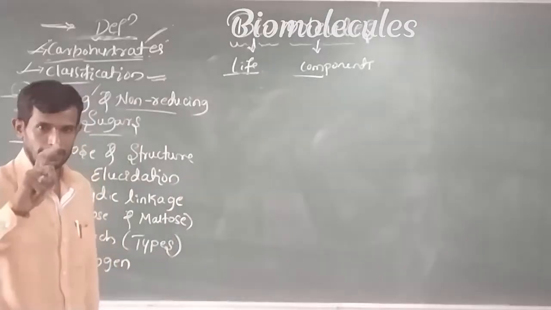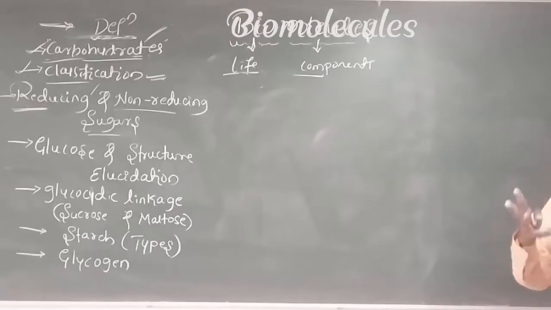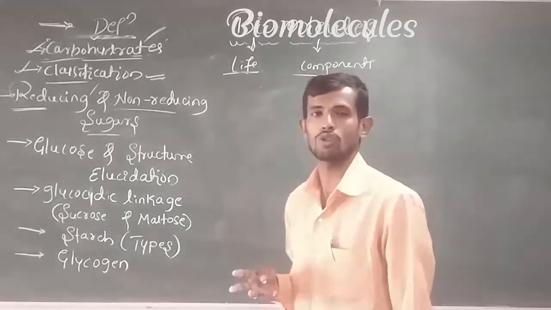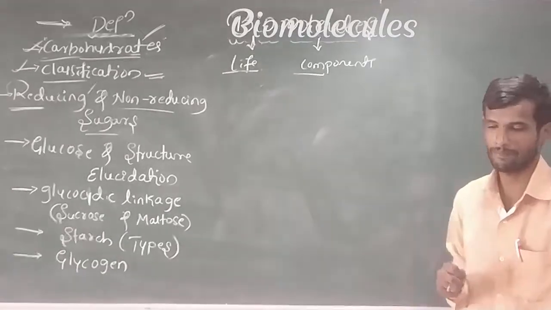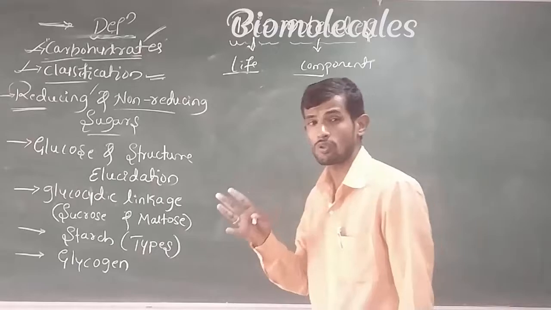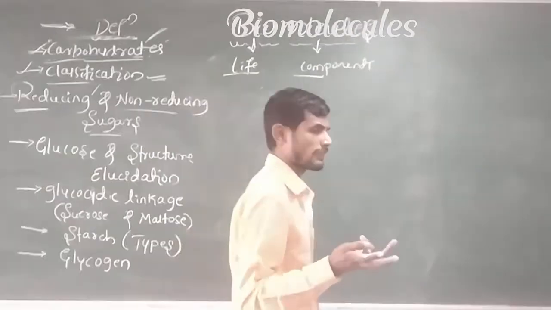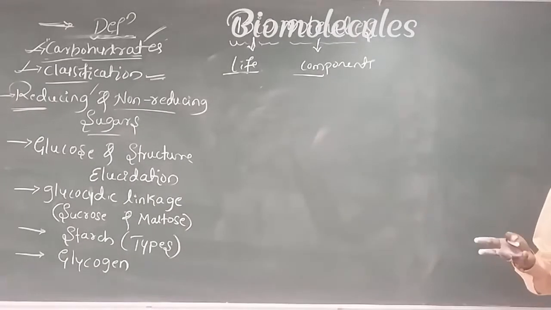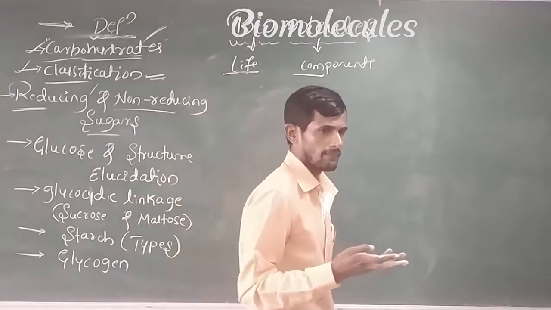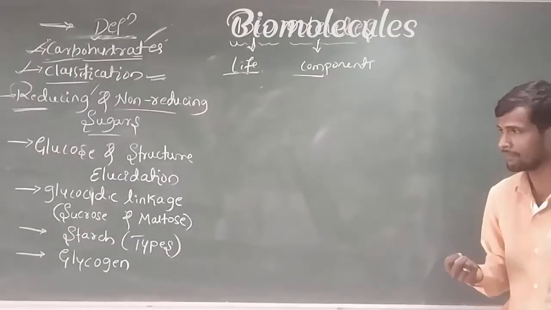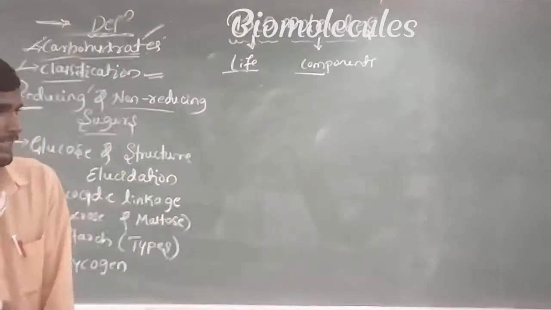Remember, a sugar which reduces Tollens reagent to a black precipitate of silver and Fehling solution to the red precipitate of cuprous oxide is referred to as a reducing sugar. Simply, you can also define it like this: reducing sugars are the sugars which reduce Tollens reagent. What is this Tollens reagent? It is ammoniacal silver nitrate solution. This test is used for detection of aldehyde-containing groups.